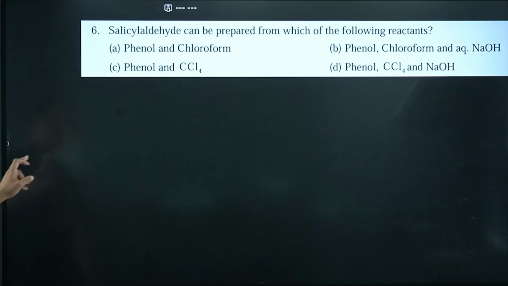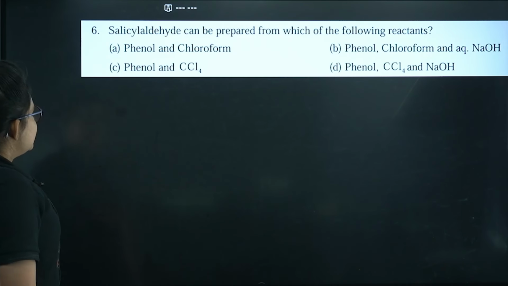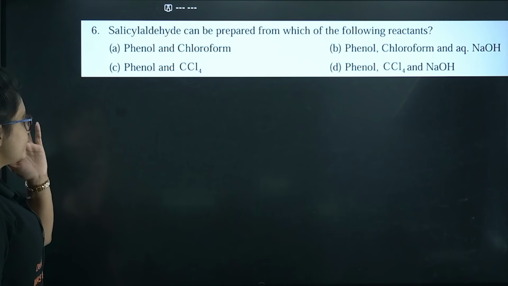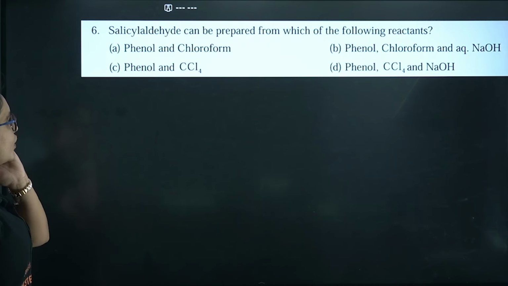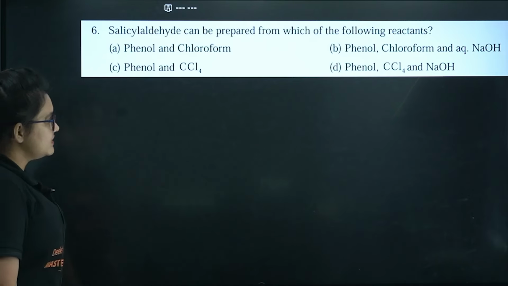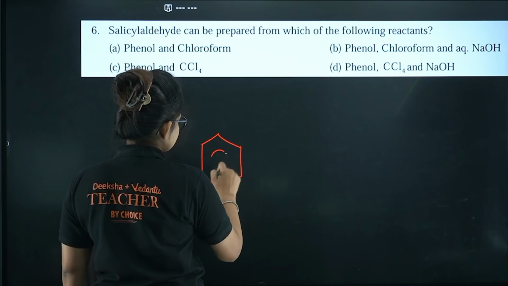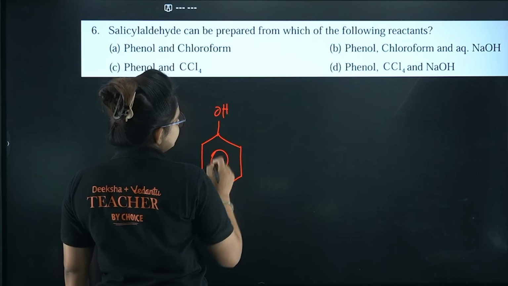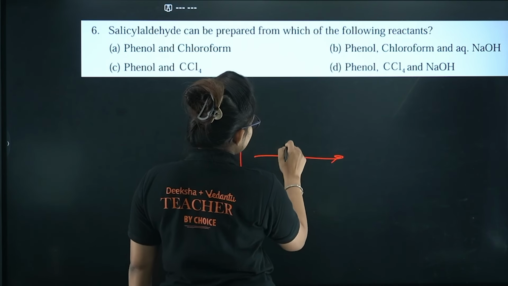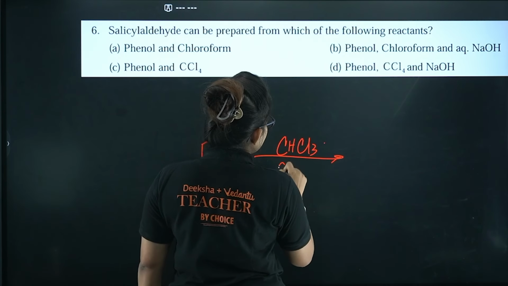Let's proceed. Here you can see, salicylaldehyde can be prepared from which of the following reactants? So this particular reaction, if you look at it, is the Reimer-Tiemann reaction. If you start with phenol, next what you have to give is CHCl3 and aqueous NaOH.